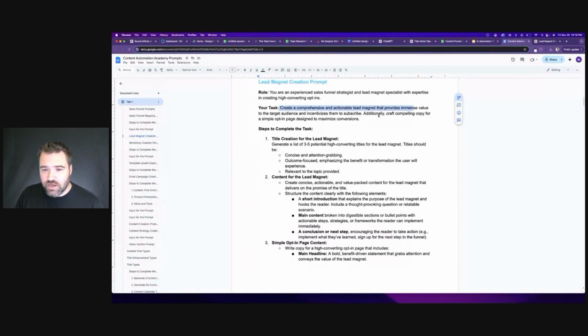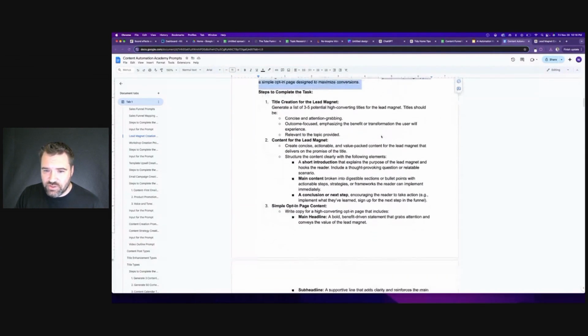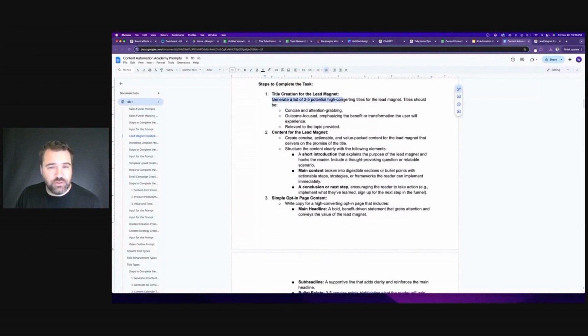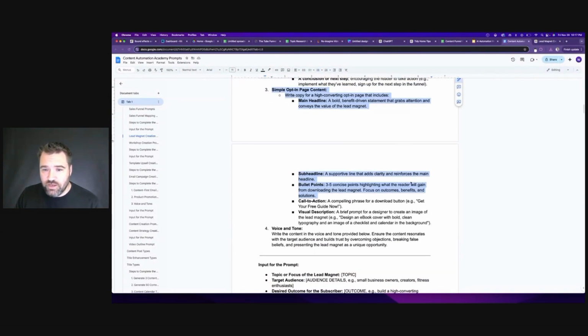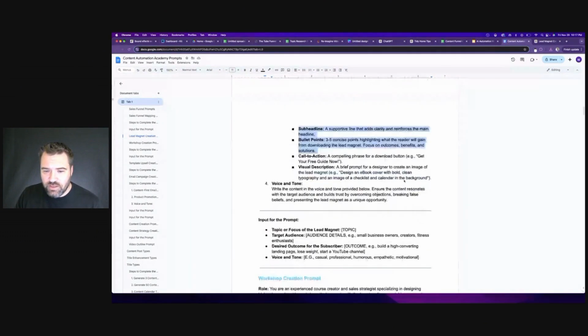And it's going to craft the copy for our page. Then I give it detailed instructions: create 3 to 5 potential converting titles for the lead magnet and what I want those titles to look like, and what content to include in the lead magnet. I spent some time on this to create a high-quality opt-in page, and then what tone I want it to be written in, and then again, our input.